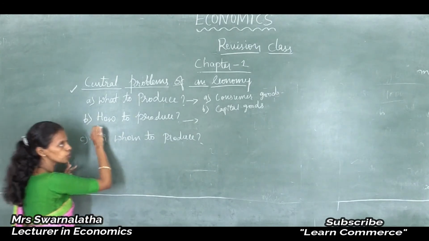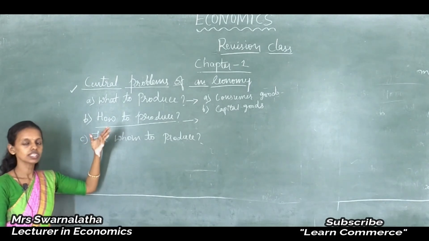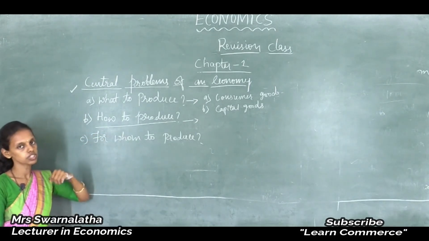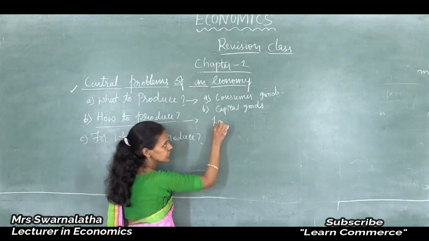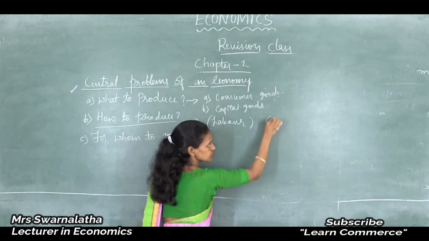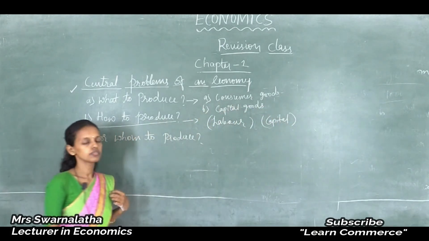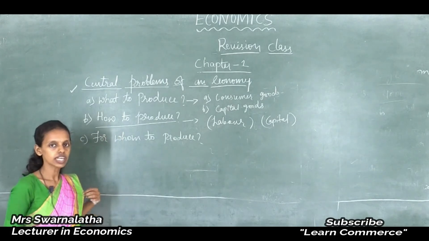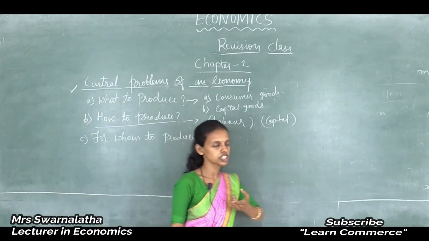So how to produce with the help of factors of production. Suppose we are taking only two factors, labor and capital. In India, we will take our own example, a highly populated country with above 130 crore population.